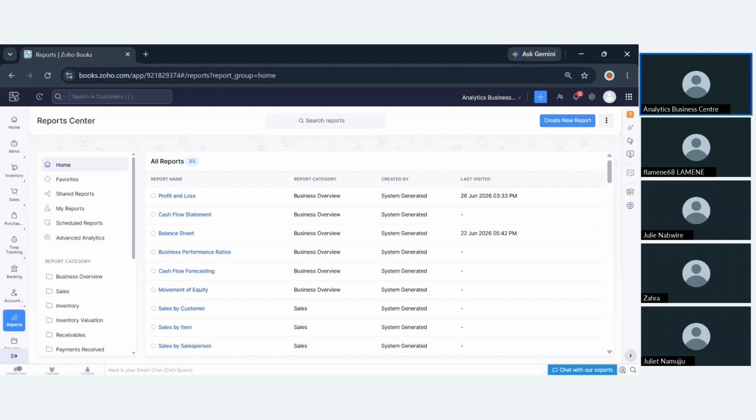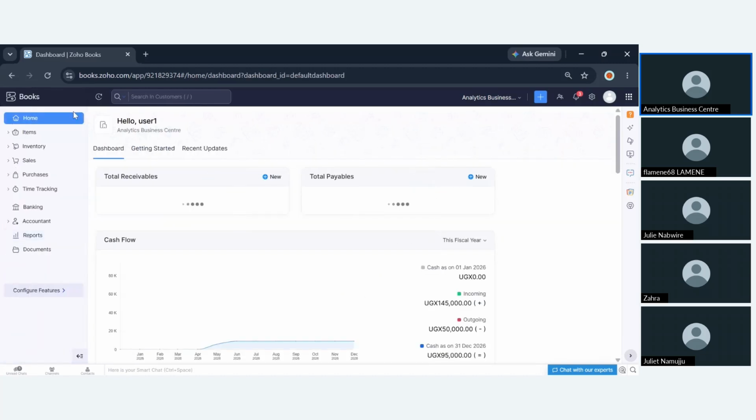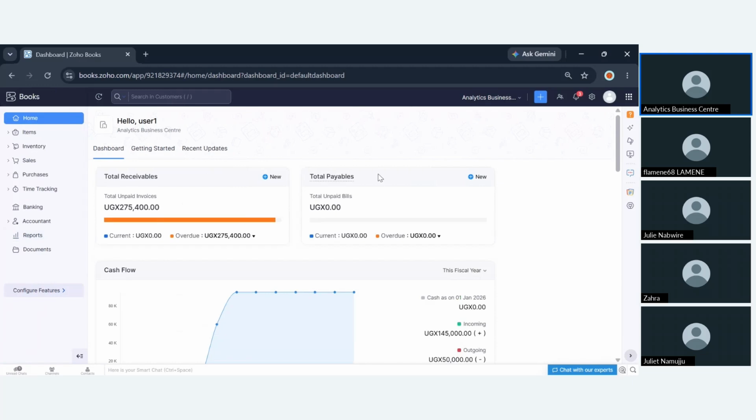It even gives us a count. Here we have over 80 reports. Once you start transacting in the system, you'll be able to get a profit and loss, which is system generated, so you won't have to produce those reports manually. The system will give you those reports as long as you have accurately attached those transactions in the system.